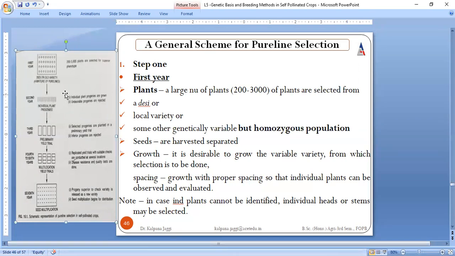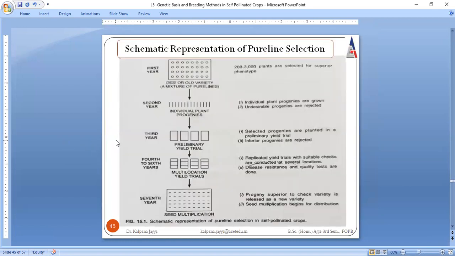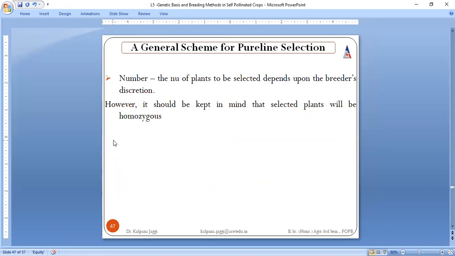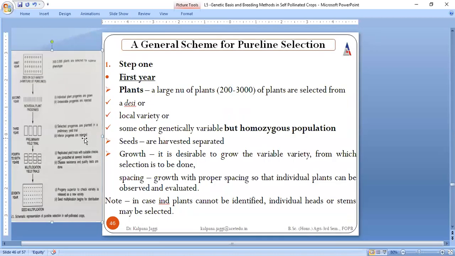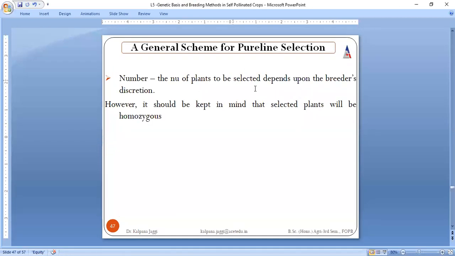Each seed will be planted, and its growth will be observed to see whether it is giving the same results or not. Proper spacing is to be done among these individual lines, and then these are to be observed and evaluated. How many plants are to be selected from the range 200 to 3000? This is again as per the interest of the breeder.